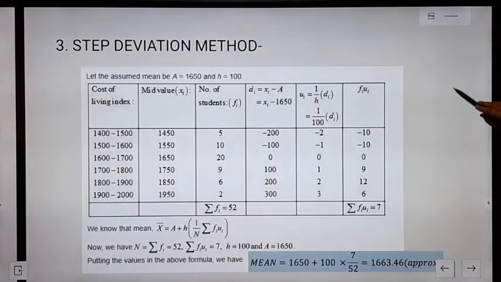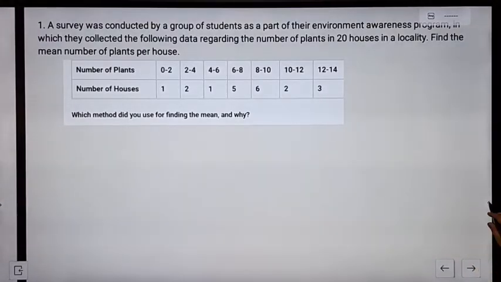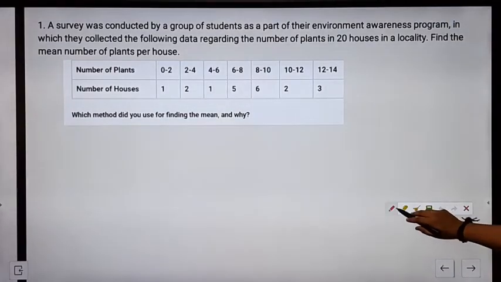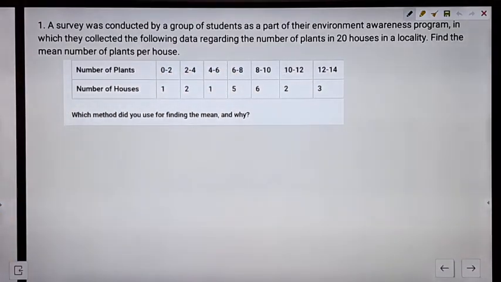Let's consider a few questions based on these methods so that all of this becomes clearer to you. The questions based on these you will find in exercise 14.1. Question number 1. Here in question number 1, a survey was conducted by a group of students as a part of their environment awareness program, in which they collected the following data regarding the number of plants in 20 houses in a locality. Find the mean number of plants per house.